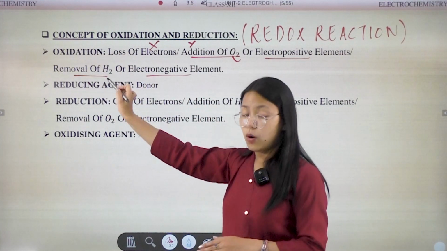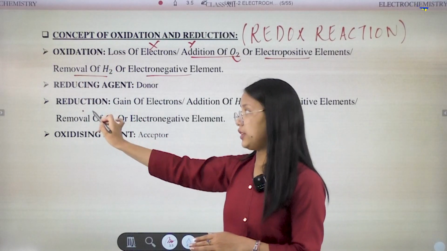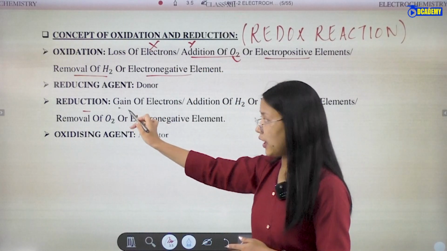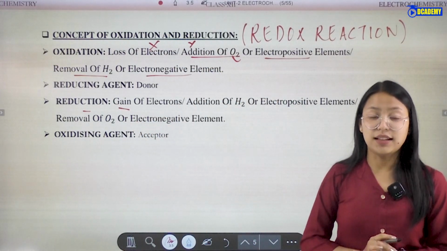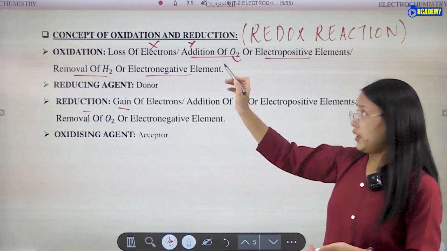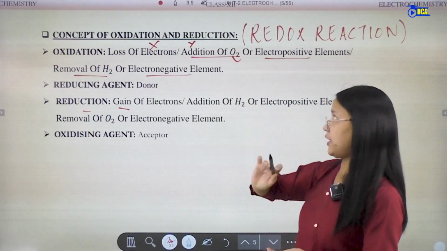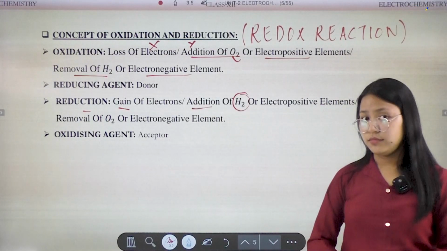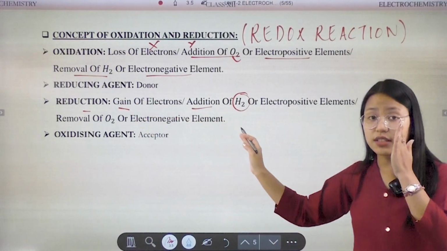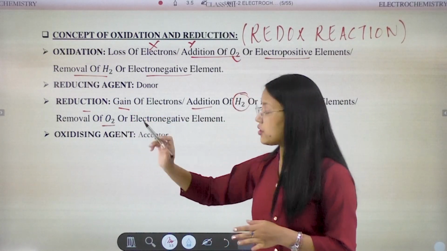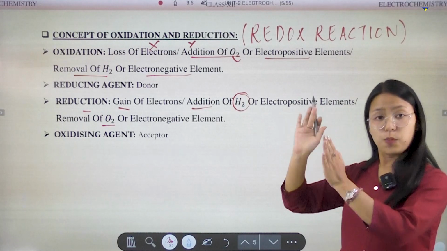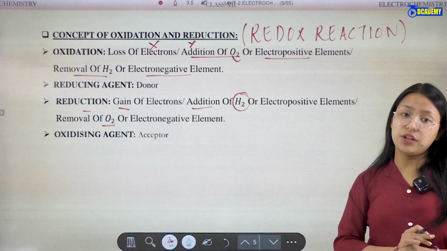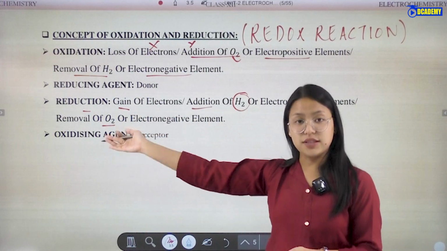Again see, the opposite things here. Reduction is the opposite: oxidation is loss of electron, while reduction is gain of electron. Addition of oxygen is oxidation, so addition of hydrogen and removal of oxygen are reduction. If hydrogen is added in a reaction, it will be reduction.